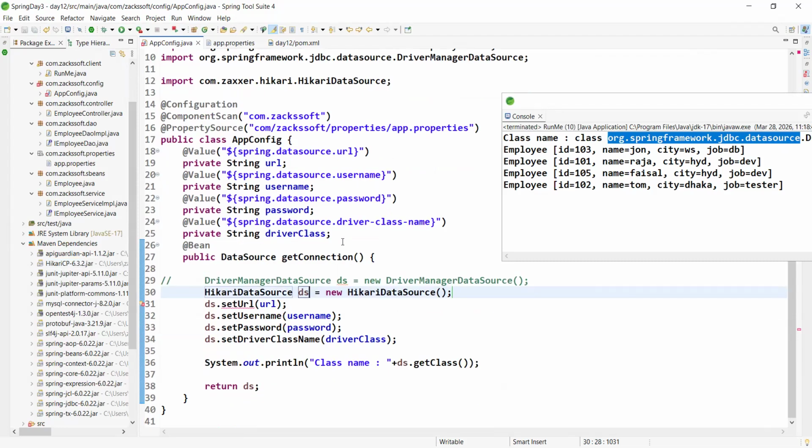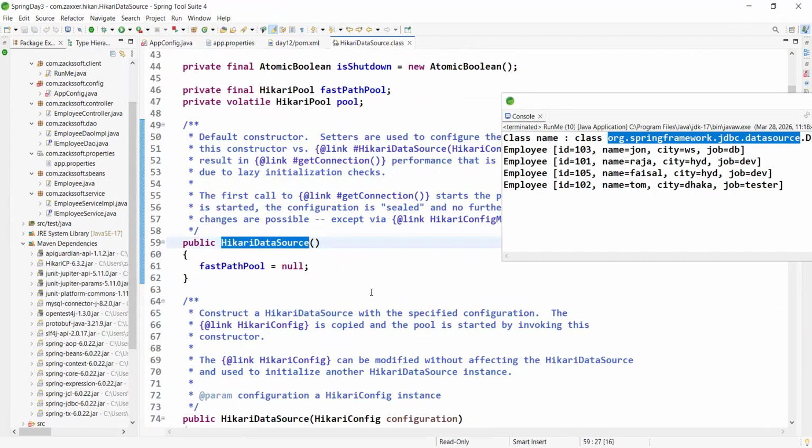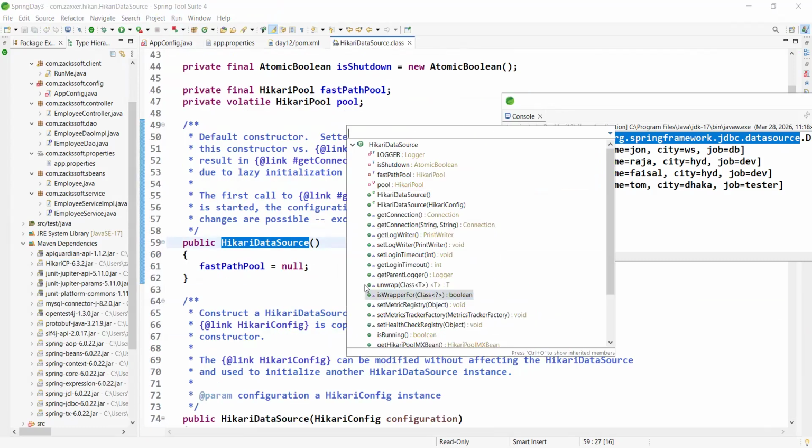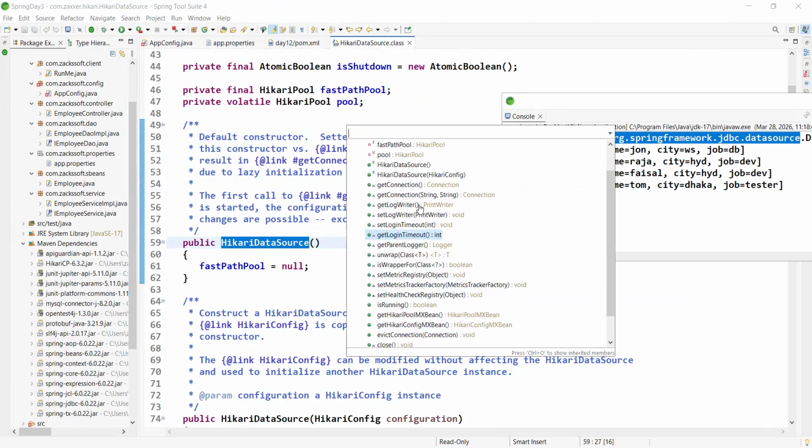Any confusion? No. We are getting one error. What does that mean? Observe, this method is undefined for the Hikari data source. That means in the Hikari data source class, this method is not available, right? Press F3, Control O, and you will get all the methods. So are you observing all the methods?